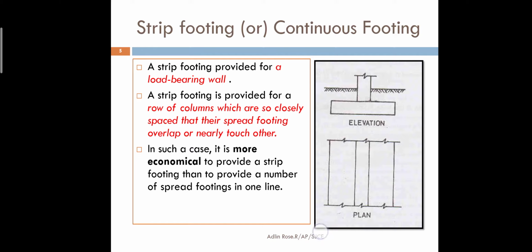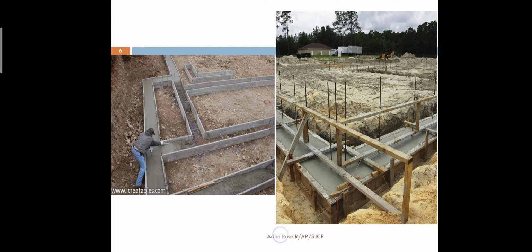It is economical to provide a strip footing when there is going to be a number of spread footings. It is also known as continuous footing. You can see the strip footing in a picture. Mostly load bearing walls or the foundations are made up of strip footings. This is a strip footing. You can see the outer boundary with strip footings.